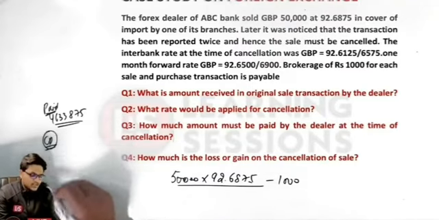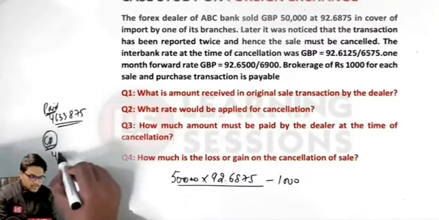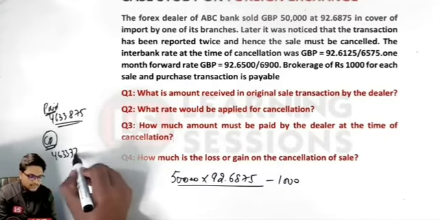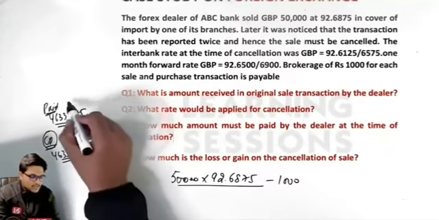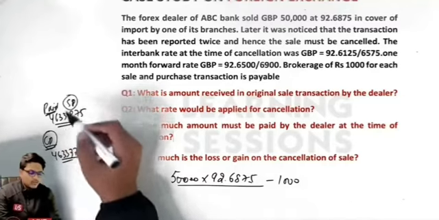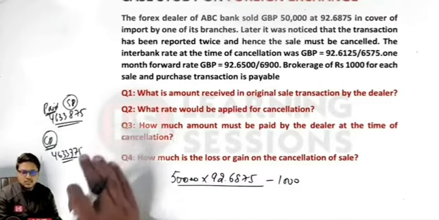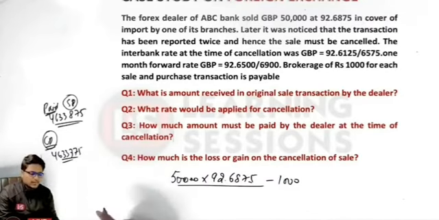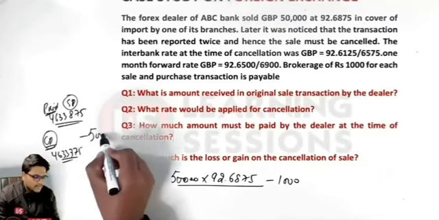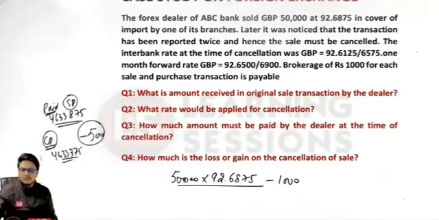It costed us rupees 4633375. That was the cost to us. And what is the selling price by us? At what price we have sold the GBPs? We have sold it at rupees 4,633,875. So what is the difference amount? It is loss of 500 rupees. Is that clear? Is that particular part clear over here?